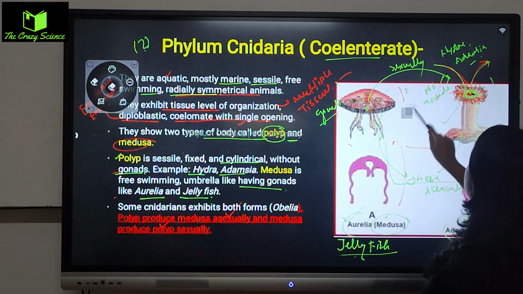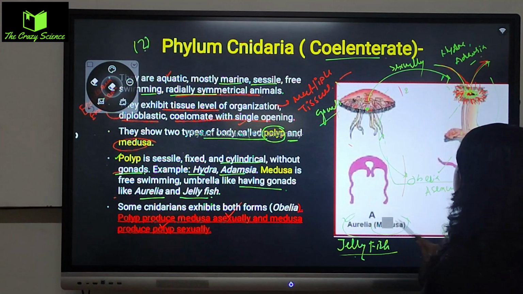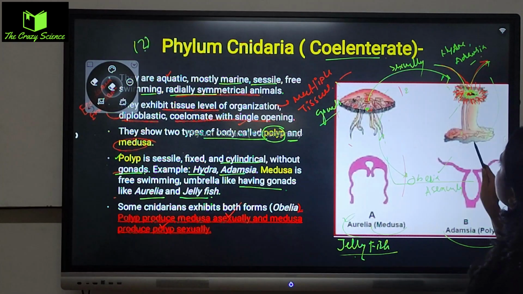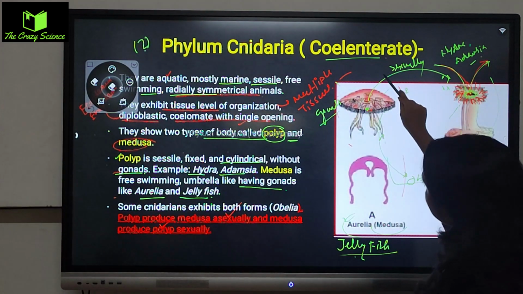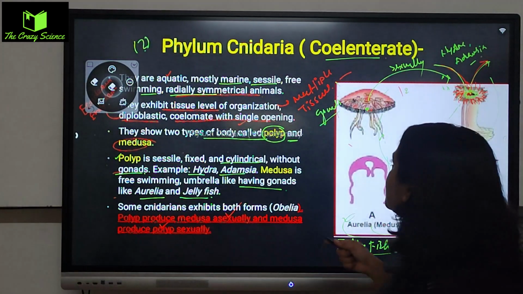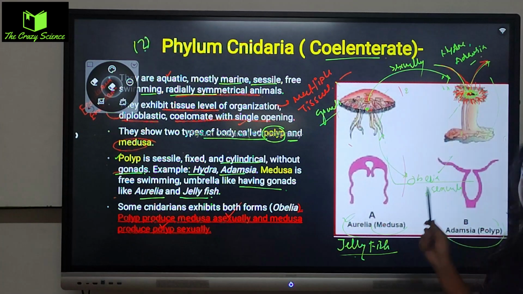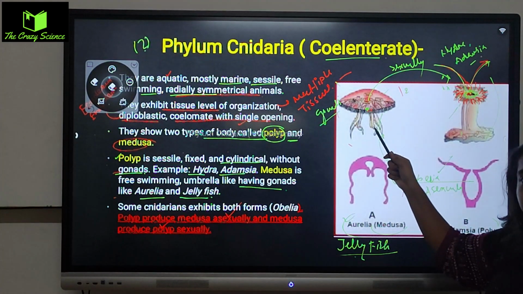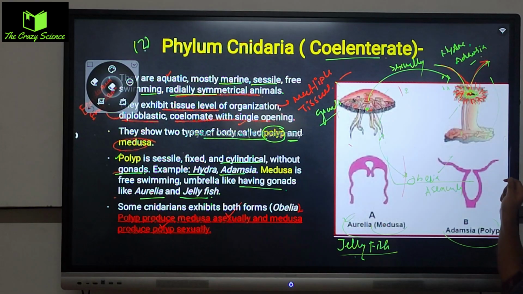So this is called the alternation of generation. Means where this one is doing some reproduction to make this one, and this particular one is doing some reproduction to make this one. Since Aurelia has gonads, it will perform the sexual reproduction, and this umbrella-shaped Aurelia or jellyfish will make the polyp.